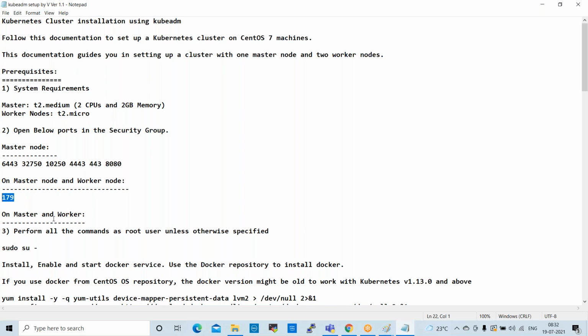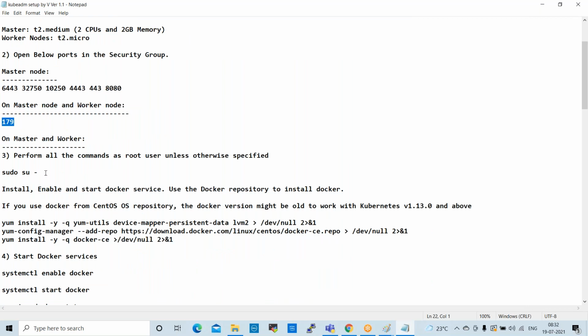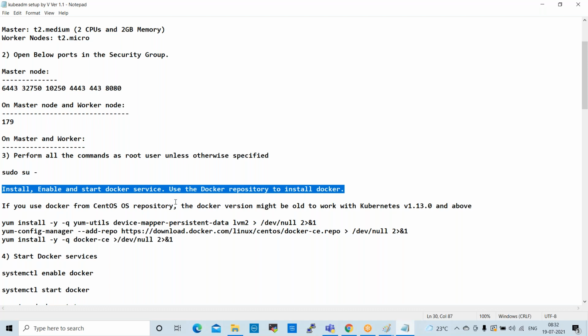Next, on both the master and worker servers, we need to perform all these commands. First, we switch to sudo, the superuser, and install Docker. Docker needs to be installed first.